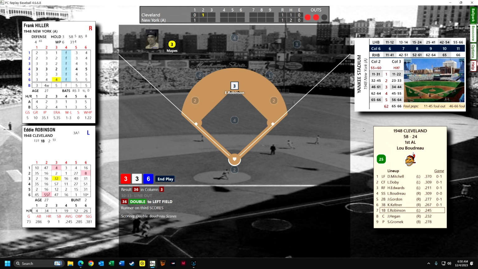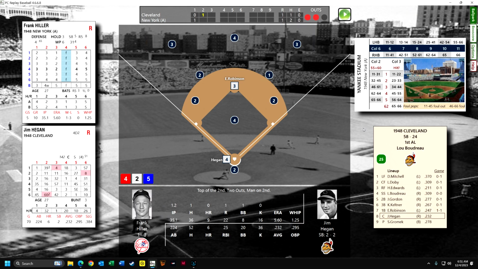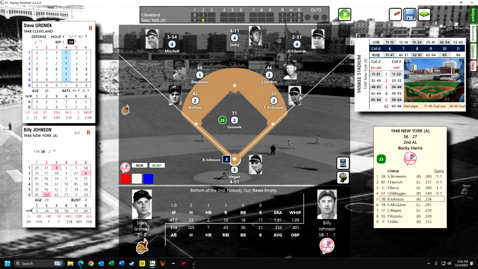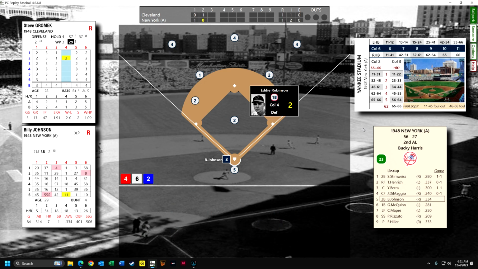So I don't know. Hiller has not done well this season. He's had 5 starts. He's been in 10 games as a reliever, pitched 35 innings. Here's Jim Hegan, not really known for his hitting, .232 so far. And now we're back to the bottom of the first, tied up. Billy Johnson is up, and he's 29 years old and having a phenomenal season, .334.